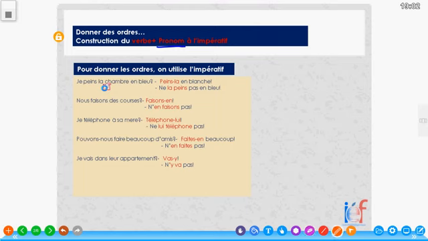Ici, pouvons-nous faire beaucoup d'amis? Can we make a lot of friends? The rule also says that when we have beaucoup de introducing a noun as well, we replace it with en. The same thing is happening here. So beaucoup d'amis becomes en. Make a lot: fais-en.